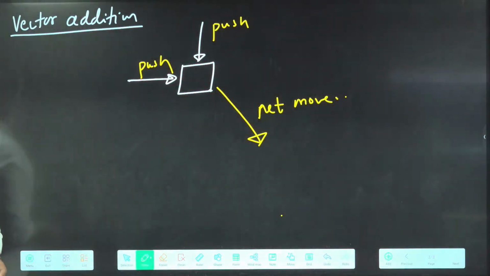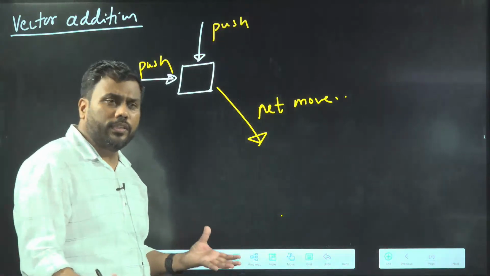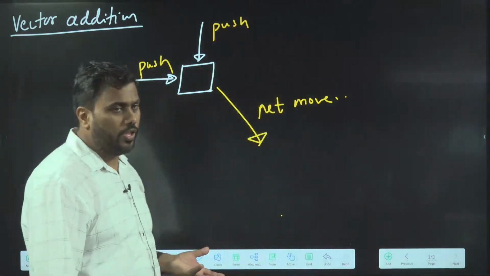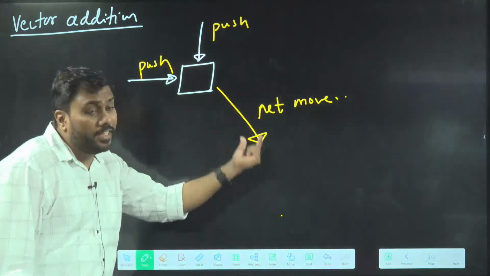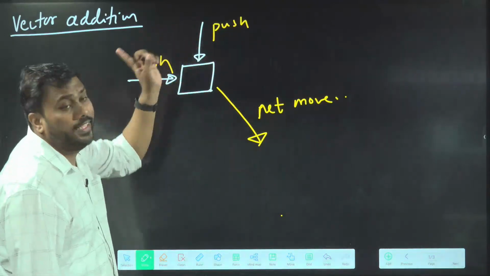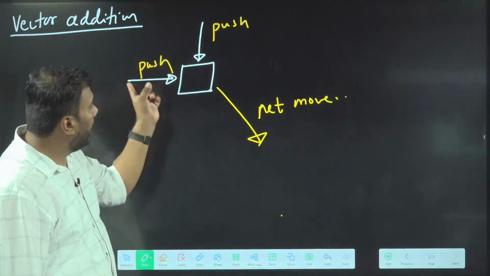You must have seen this kind of situation; you can try this at home. The direction in which the box finally moves is the direction of their addition.